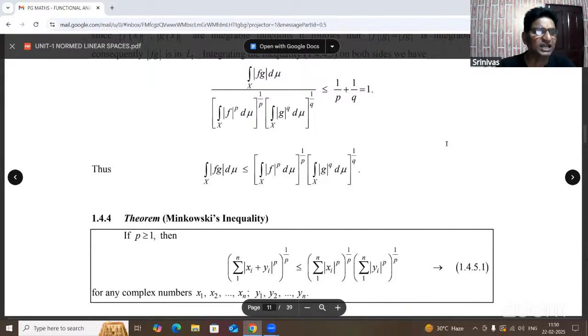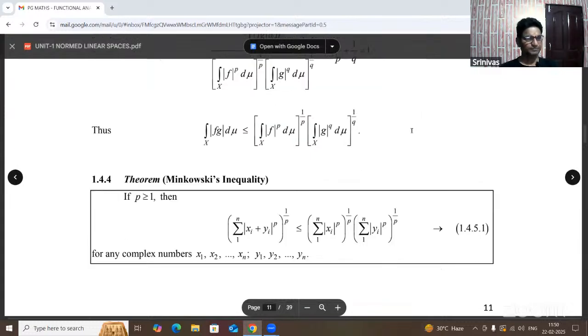Already one essay is there, a number of times it has been given: state and prove Holder and Minkowski inequality, and state and prove Cauchy-Schwarz inequality. Define linear space and give examples briefly. Okay, now these are all the questions, up to this minute. Now, that is the explained concept, and from the explained concept comes how the questions are given. Okay, now see this one, 1.4.4. This theorem is very important in the final examination.